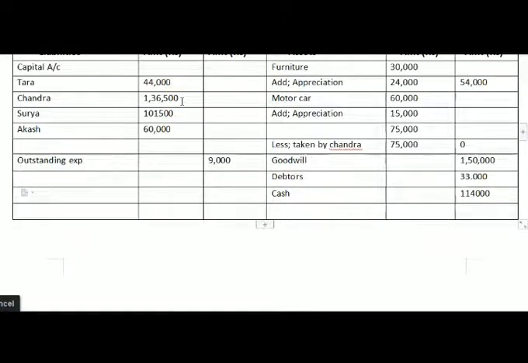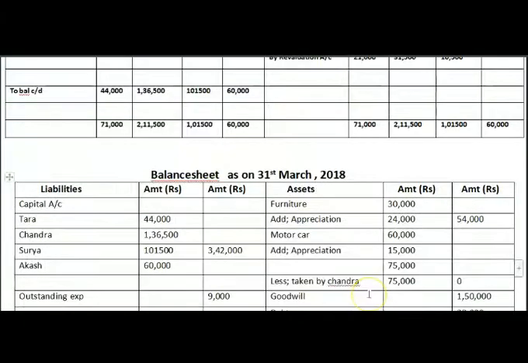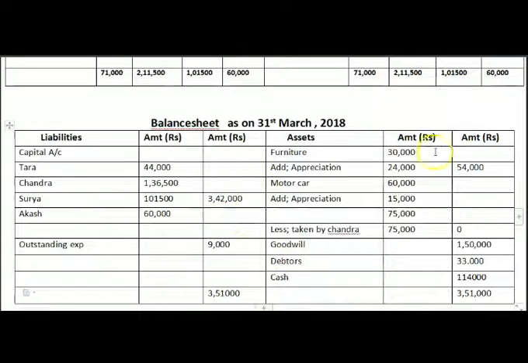The total is 44,000 plus 1,36,500, 1,01,500, and the total is 3,42,000 rupees. And therefore the total of our liability side is 3,51,000 rupees, and the asset side also 3,51,000 rupees.